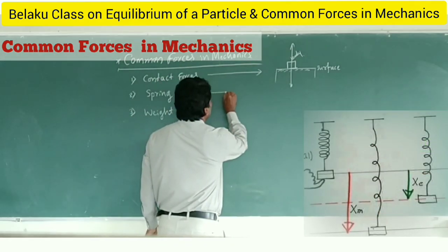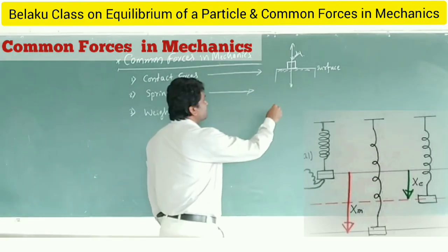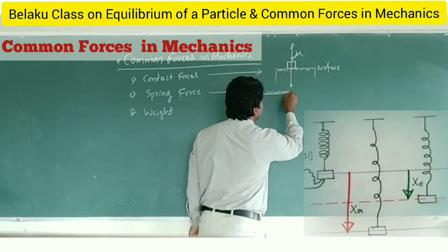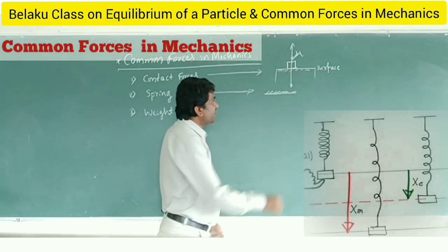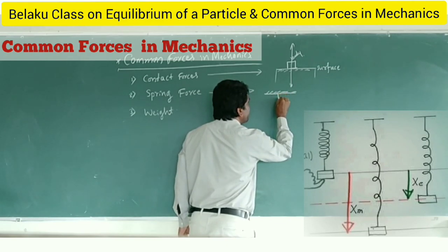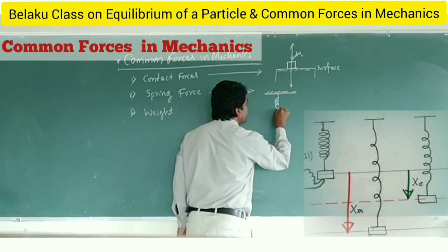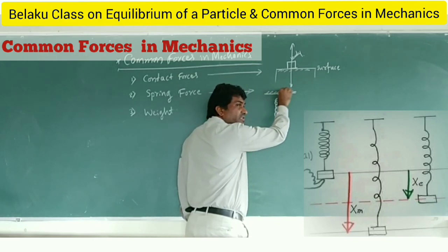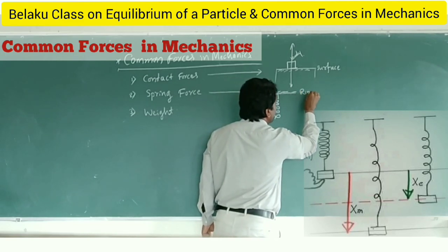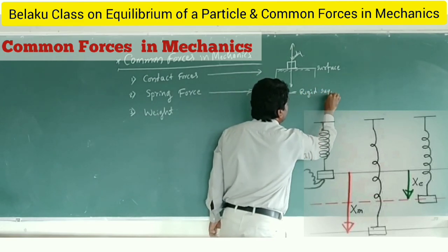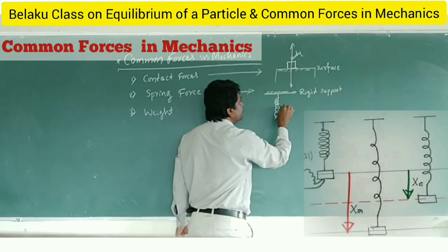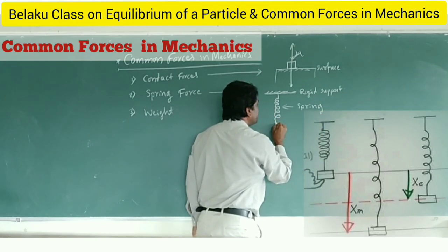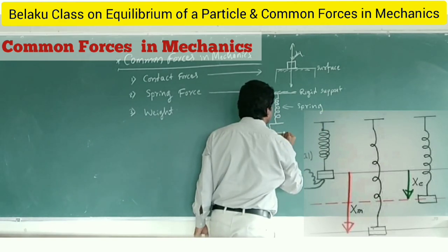Now one more force, spring force. Suppose here is a rigid support. One fixed rigid support is there. We suspend a spring here. One end is tightly tied to the rigid support, and the other end of the spring has the suspended weight, the mass.